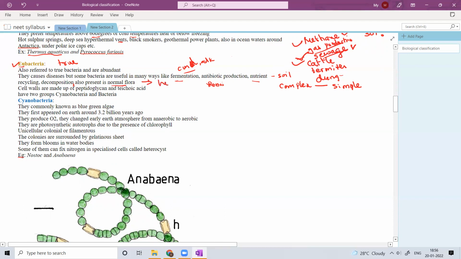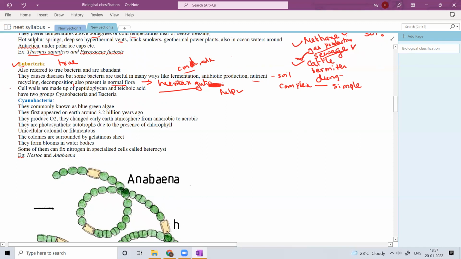Even in the human gut you can find bacteria which don't cause any kind of infection or disease, but in return help the human with its metabolic activities and in some other ways. So eubacteria may be involved in all these beneficial functions like fermentation, antibiotic production, nutrient recycling, decomposition, and they are also present as normal flora inside our body.